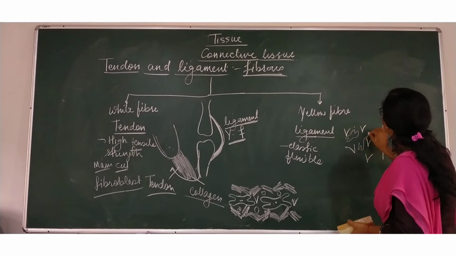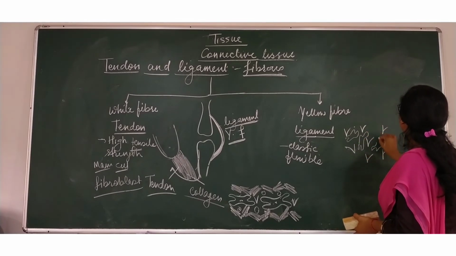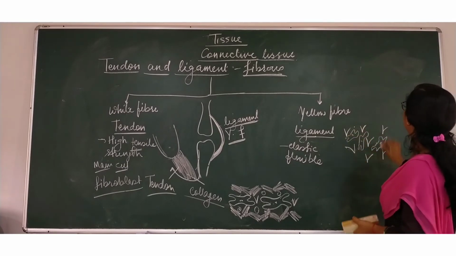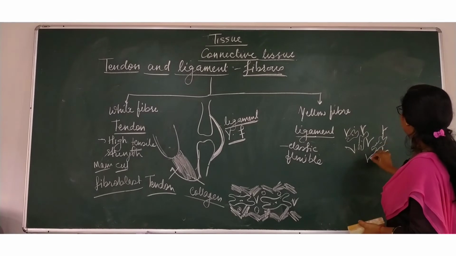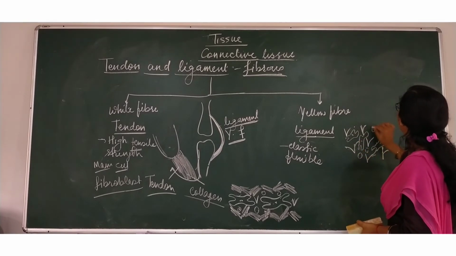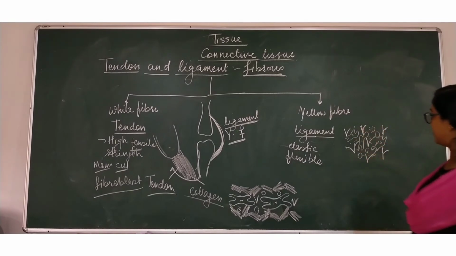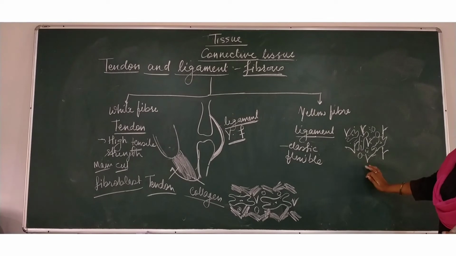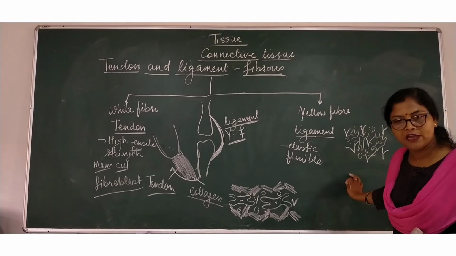This fibroblast will be found right in between, and by which these fibers are connected, and between some mast cells are there, and you know well ground tissues are also there. So this is the structure of ligament, or you can say yellow fiber.